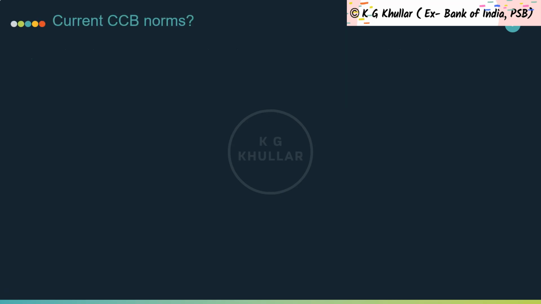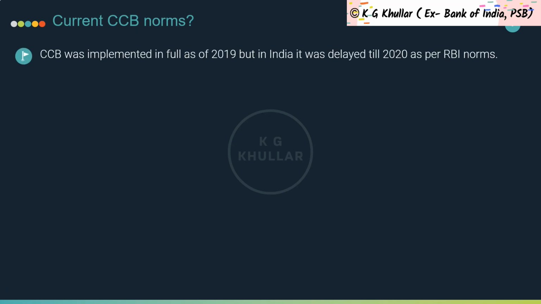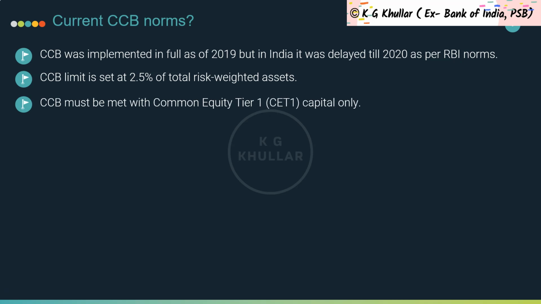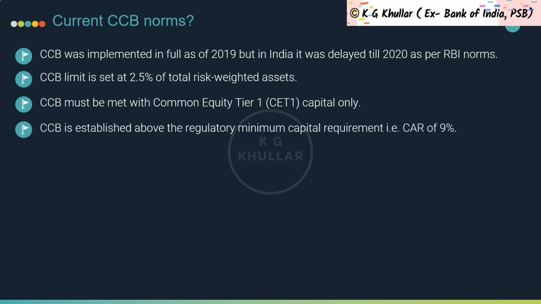Now let's see what are the current CCB norms. Friends, this buffer was implemented in full as of 2019, but in India it was delayed till 2020 as per RBI norms. And the limit is set at 2.5% of total risk-weighted assets. Also note, CCB must be met with common equity tier 1 capital only, and it is established above the regulatory minimum capital requirements, that is CAR of 9%.